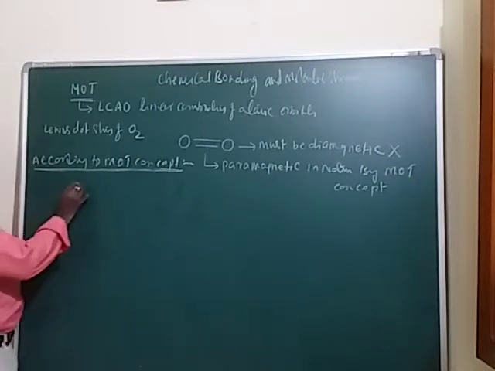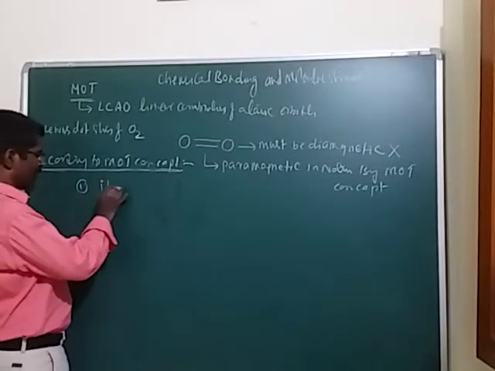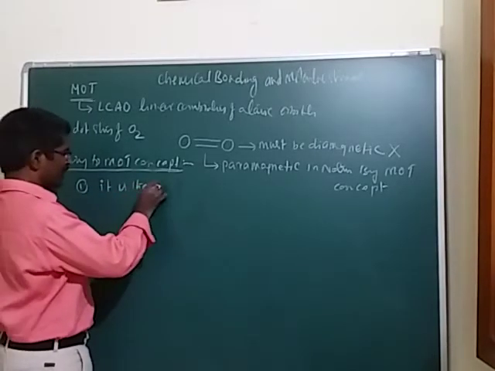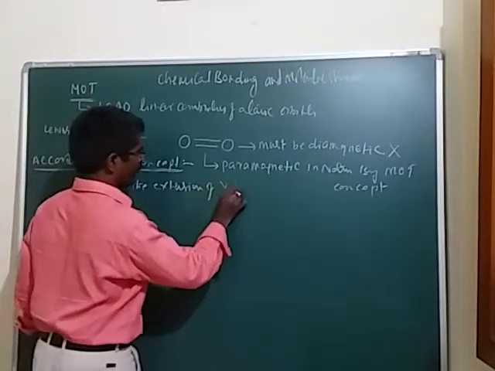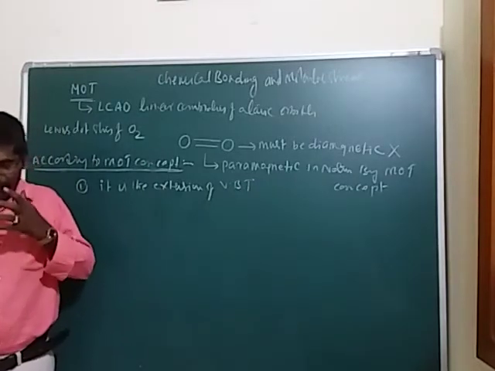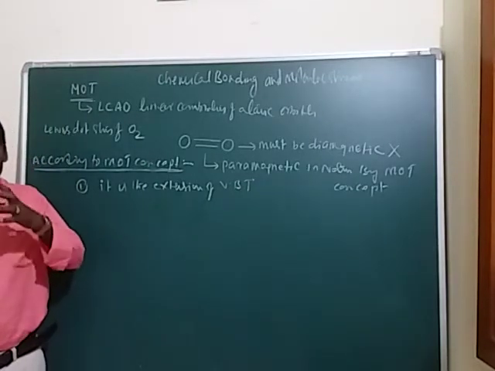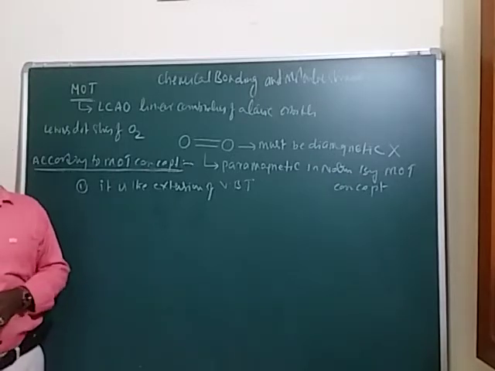The first one is the extension of VBT theory. That means the molecular orbital theory is used to extend the VBT theory, that is valency bond theory.